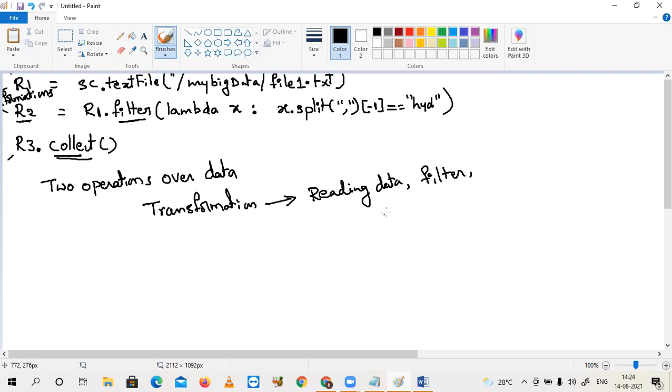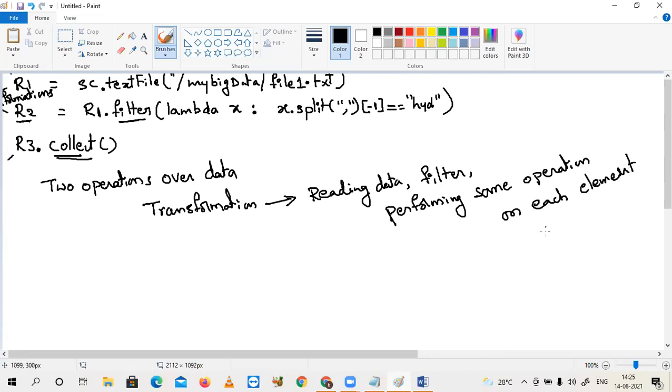Or it can be performing manipulation of data, or performing some operation on each element of a collection. All these things are treated as transformations.